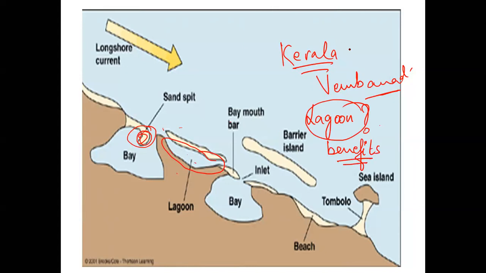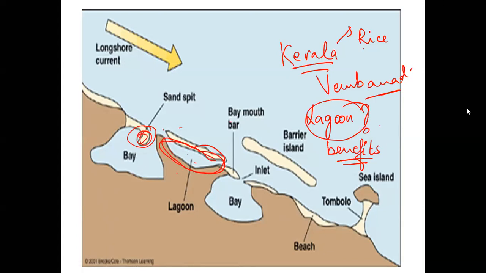Kerala has become a pioneer in telling the world that there can be rice cultivation under the sea. They do this rice cultivation in this region. Okay, I'm getting answers. Shallow water bodies between beach and deposit of sand, very good. Lagoons are very good for fishing, very good. Larger water bodies by barrier island or reefs, very good.